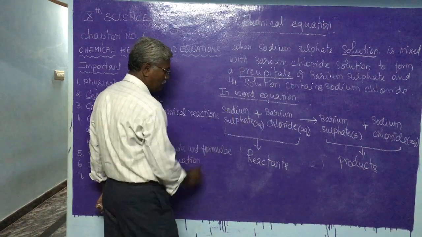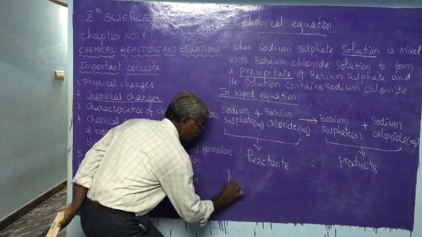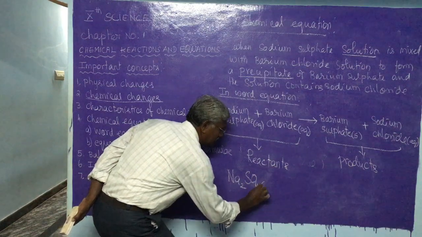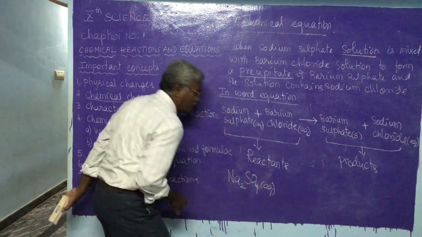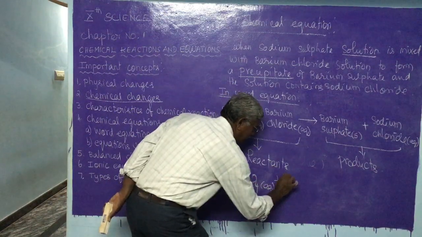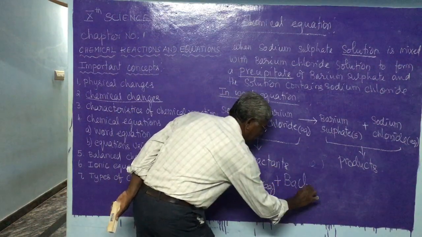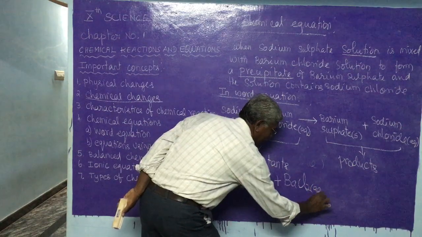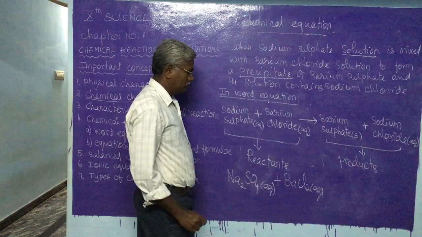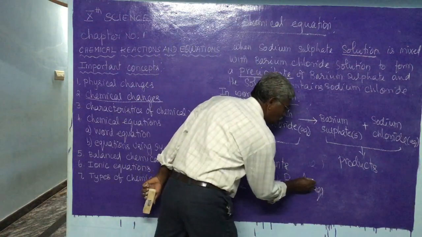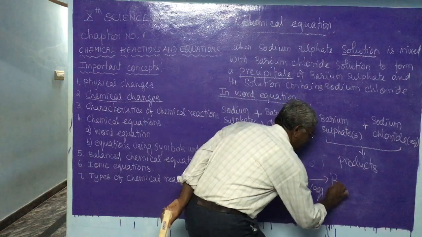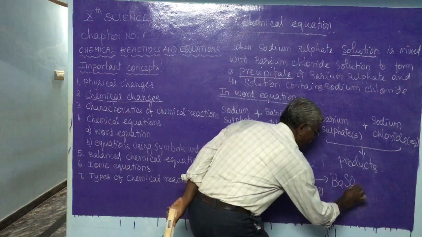For example, here, sodium sulfate, its formula is Na2SO4. It is in the solution form, so it is aqueous. Plus barium chloride, BaCl2. It is also in the aqueous form. Aqueous means a solution form. That means it is dissolved in water. When these two are mixed, we are getting barium sulfate, BaSO4.